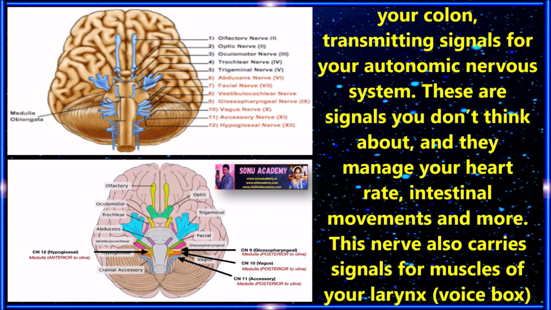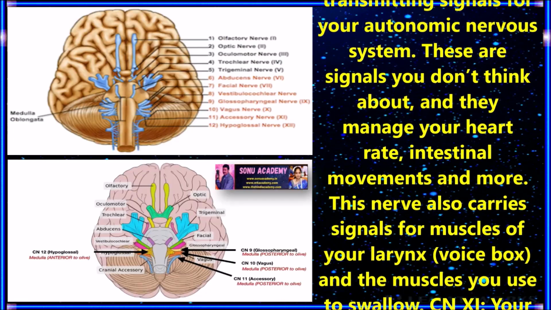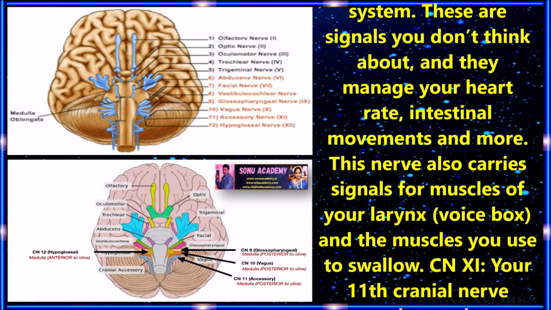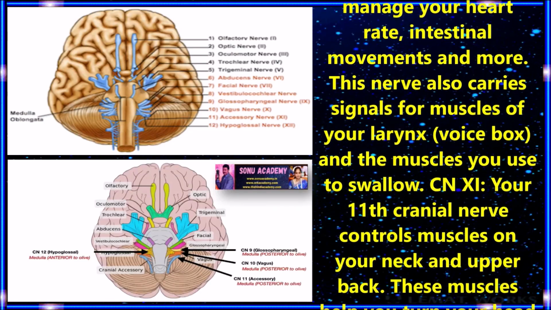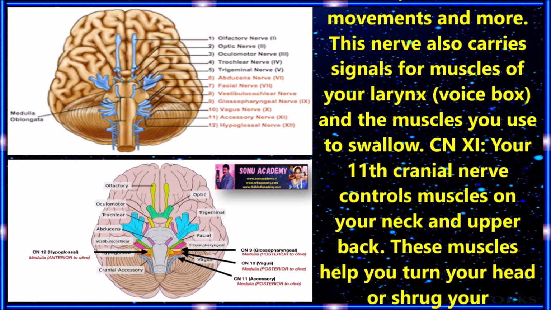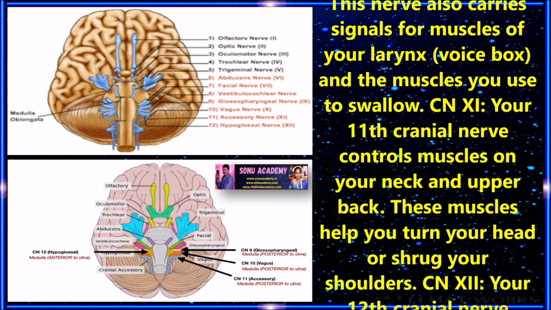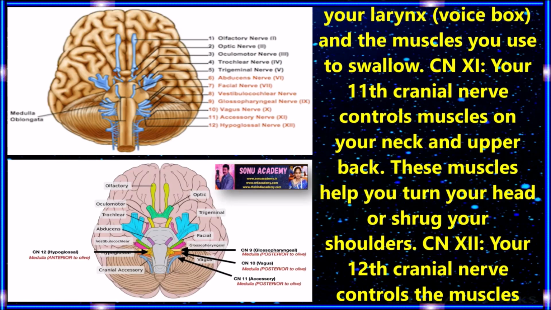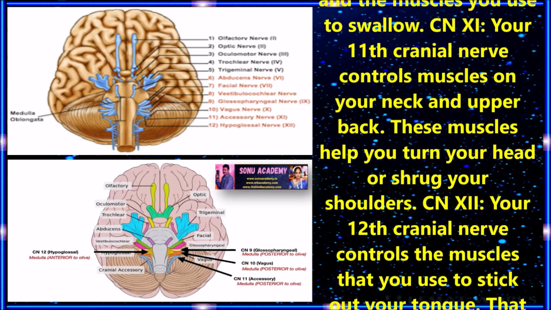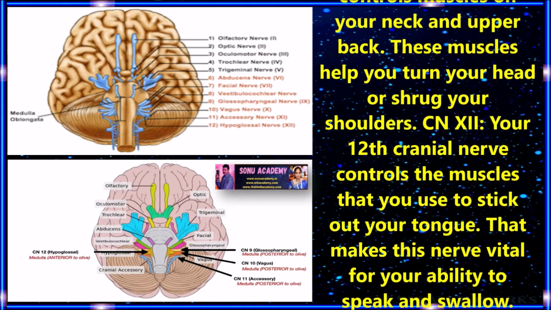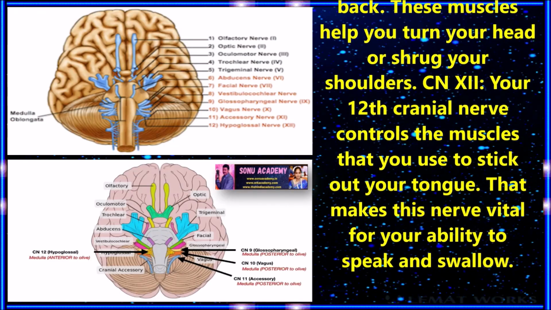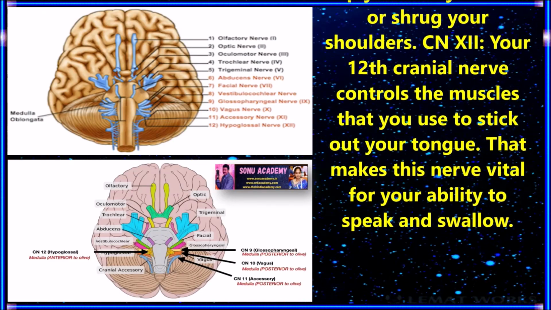These are signals you don't think about, and they may manage your heart rate, intestinal movements and more. These nerves also carry signals from the muscles of your larynx, voice box, and the muscles you use to swallow. Cranial nerve 11. Your 11th cranial nerve controls muscles in your neck and upper back. These muscles help you turn your head or shrug your shoulders.